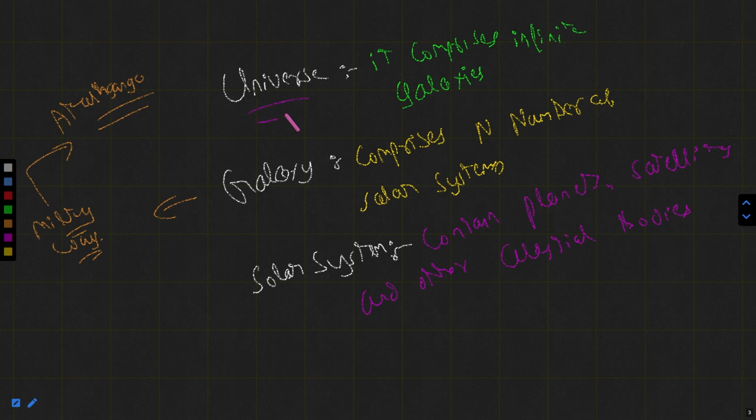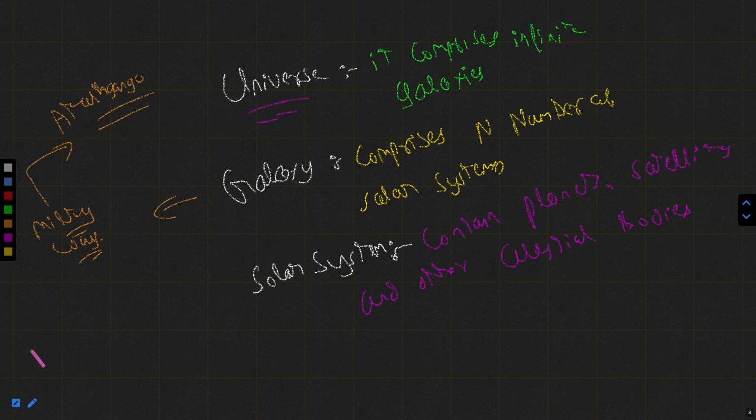The first stands for the universe, whose limit is not known to us, and we consider that it contains infinite galaxies. There is no particular number we can say. Similarly, a galaxy comprises n number of solar systems, and we do not know the exact number of solar systems in a galaxy. The galaxy in which we are living is known as the Milky Way. The third one is the solar system, which contains planets, satellites, and other celestial bodies. So these are the 3 terms.